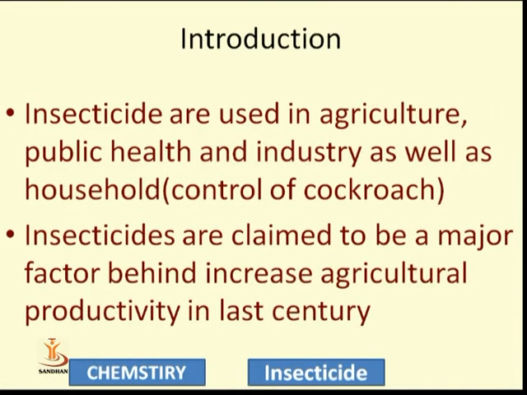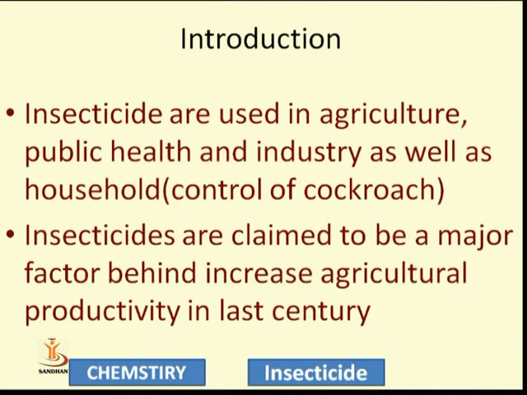Insecticides are used in different fields: in agriculture, in public health, and also in industry as well as in households. We all know the cockroach and the fear of cockroaches among girls and ladies. So insecticides are used in agriculture, public health, industry and households. We all use Kala Hit to prevent that, and this is nothing but one type of insecticide.